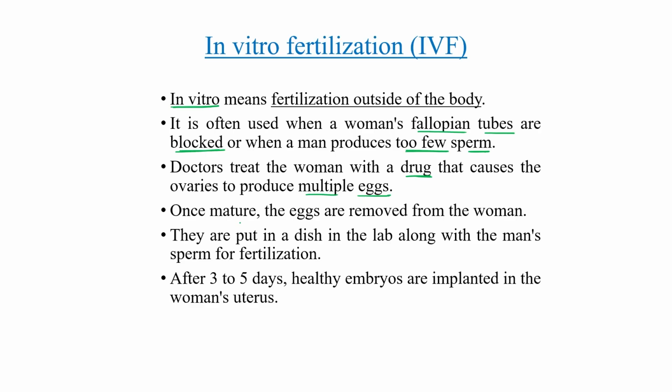Okay, once mature, the eggs are removed from the woman. Then that egg is put into a petri plate in the laboratory along with the man's sperm for fertilization. After 3 to 5 days, the healthy embryo is implanted into the woman's uterus.